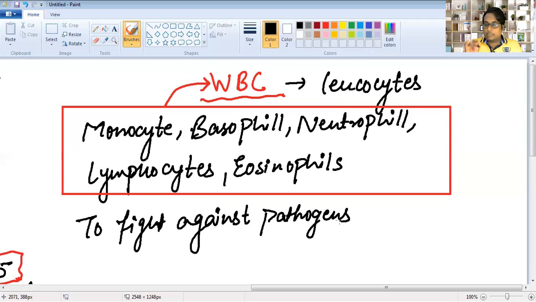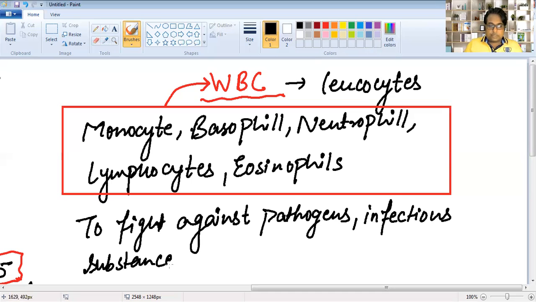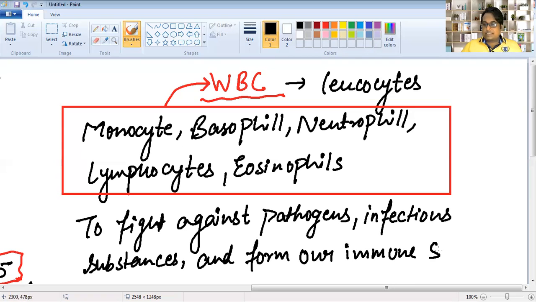So they fight against pathogens. They also fight against infectious substances, and form our immune system.